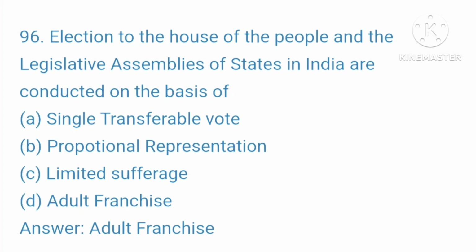96. Elections to the House of the People and the Legislative Assemblies of States in India are conducted on the basis of A. Single transferable vote. B. Proportional representation. C. Limited suffrage. D. Adult franchise. Your right answer is, adult franchise.